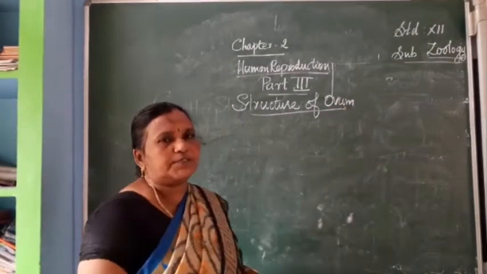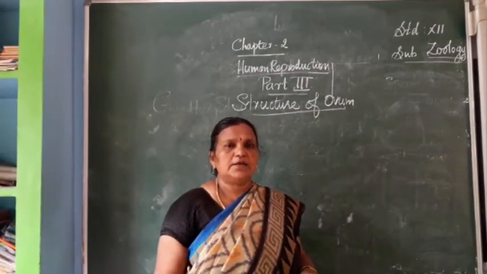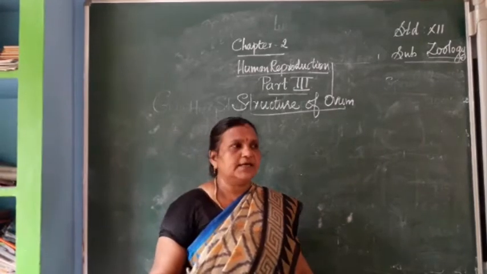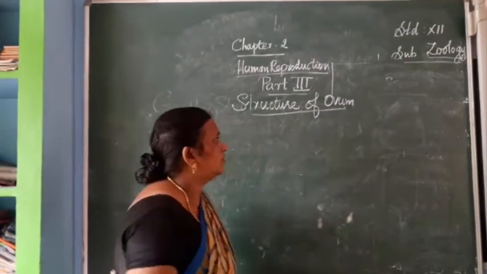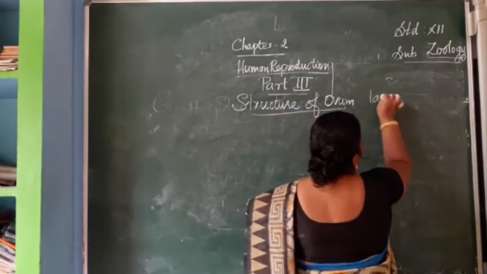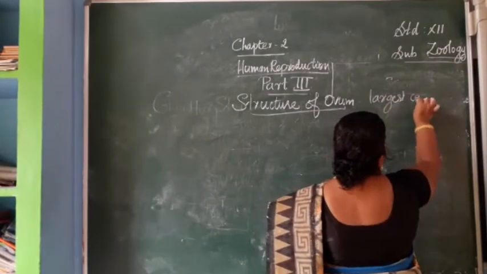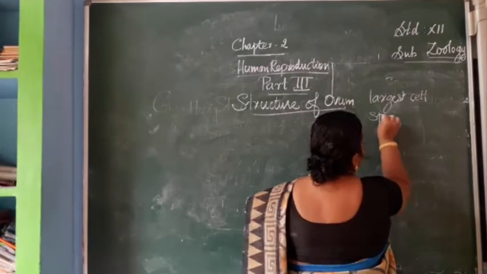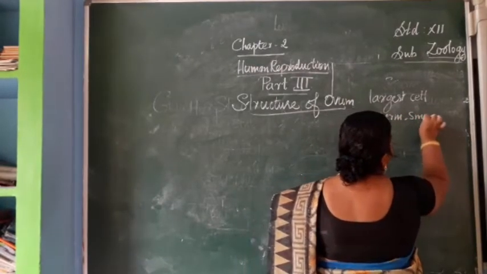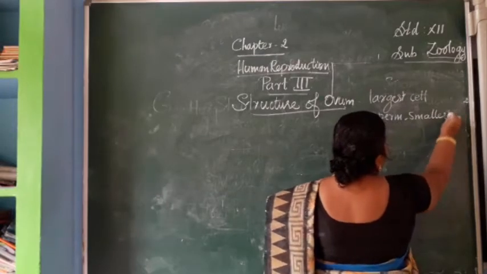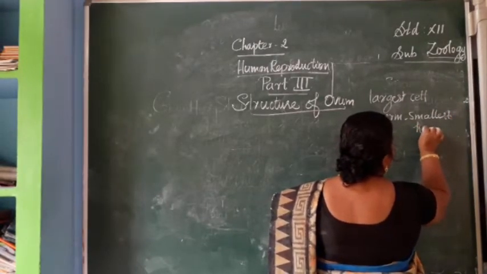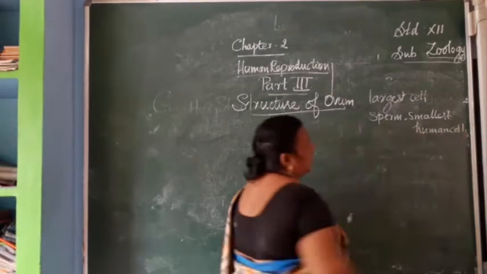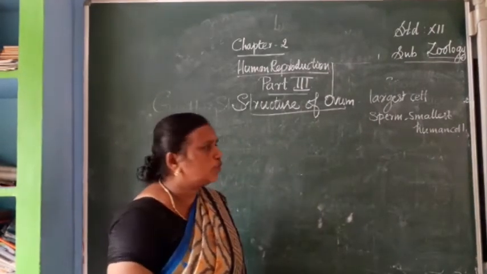The ovum is a non-pleiotic, alecithal egg. It is the largest human cell.